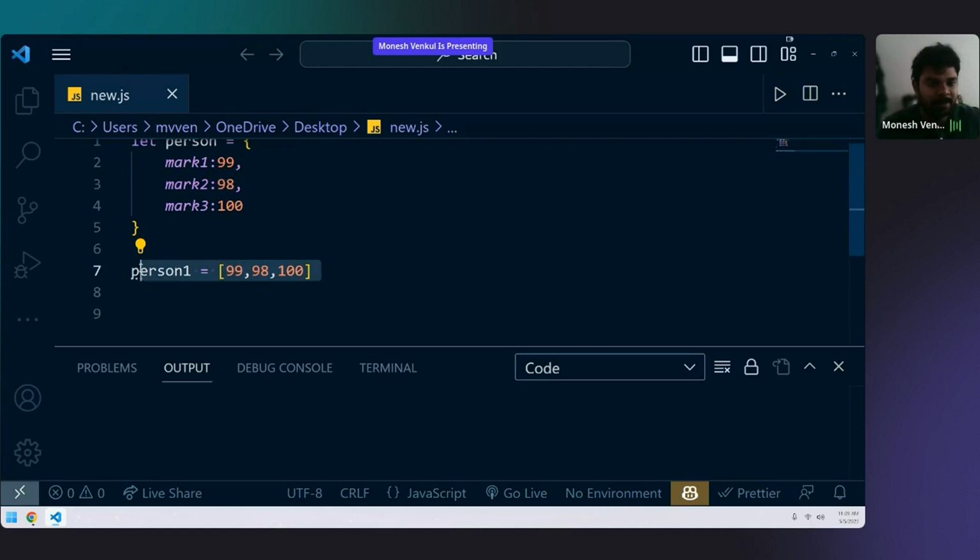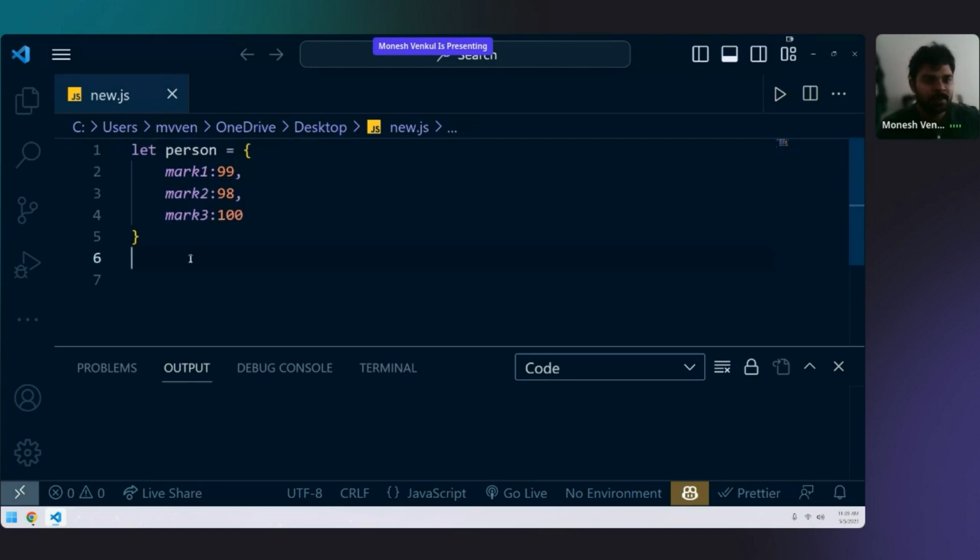Okay, one more time I'm repeating. What is an object and a key value pair? This is how an object looks like. An object will have a variable, and it opens and closes with curly brackets. You can store whatever values you want in them, and you can also define them.